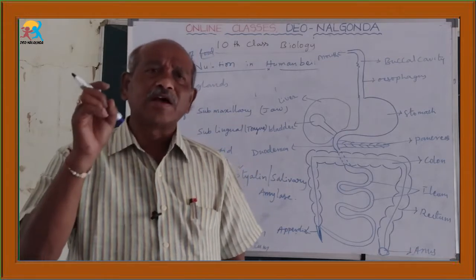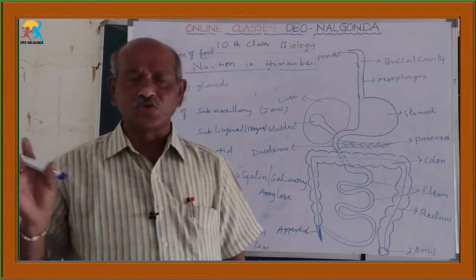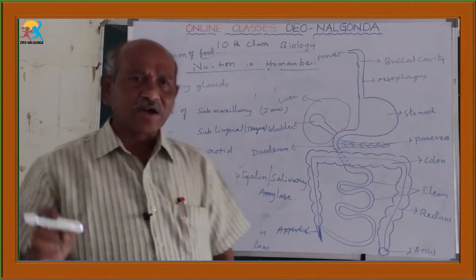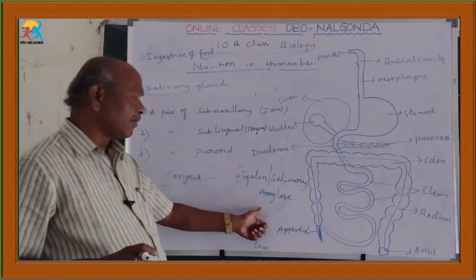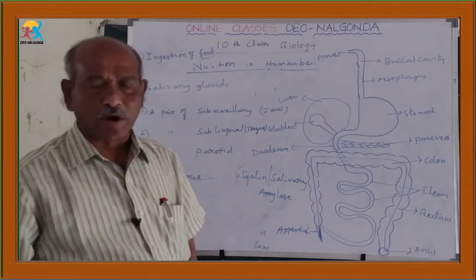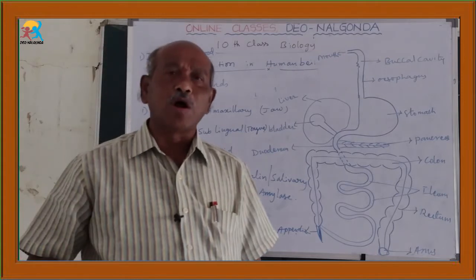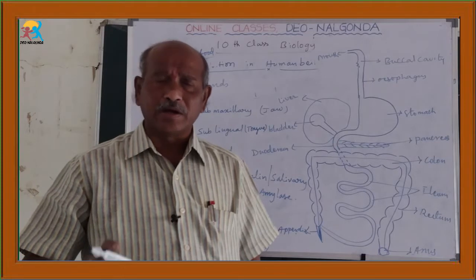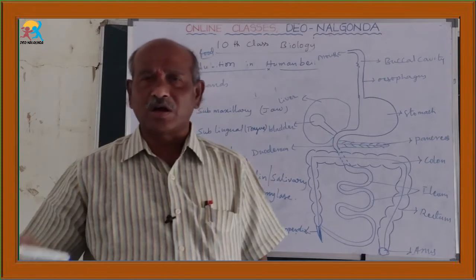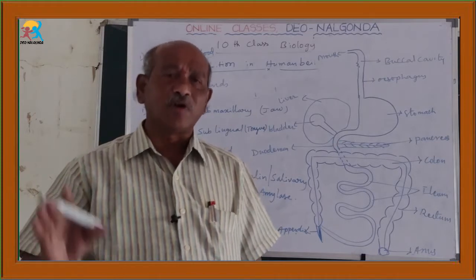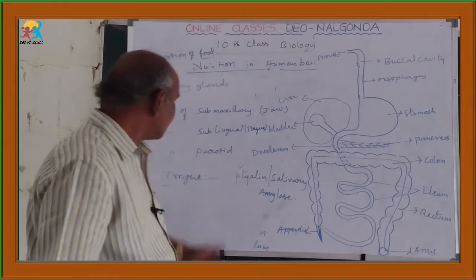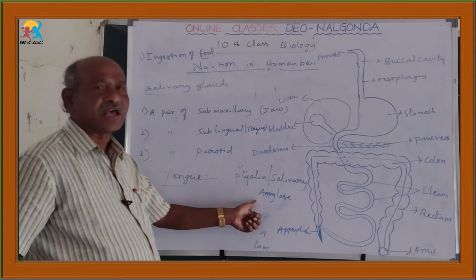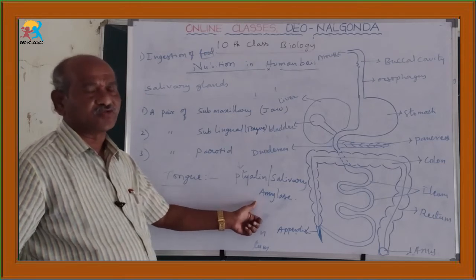That means it is useful for somewhat digesting them. In detail, ptyalin or amylase acts on carbohydrates and converts them into maltose and dextrose sugars. That means the complex carbohydrates are converted into somewhat simpler forms. For that purpose, saliva containing ptyalin or salivary amylase is useful.